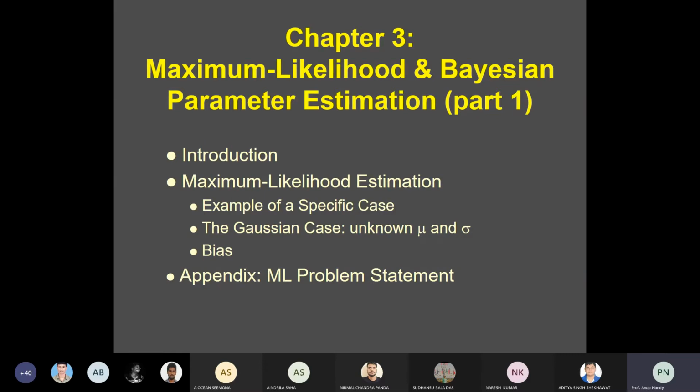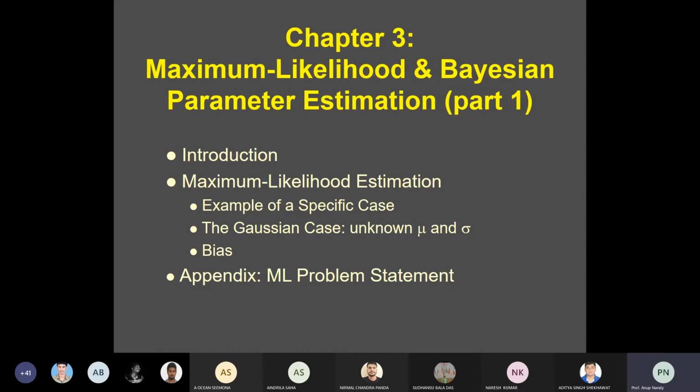If you are assuming a Gaussian distribution, and the data points or training samples follow a Gaussian distribution, you have to estimate its parameters mu and sigma in such a way that they best describe the distribution.